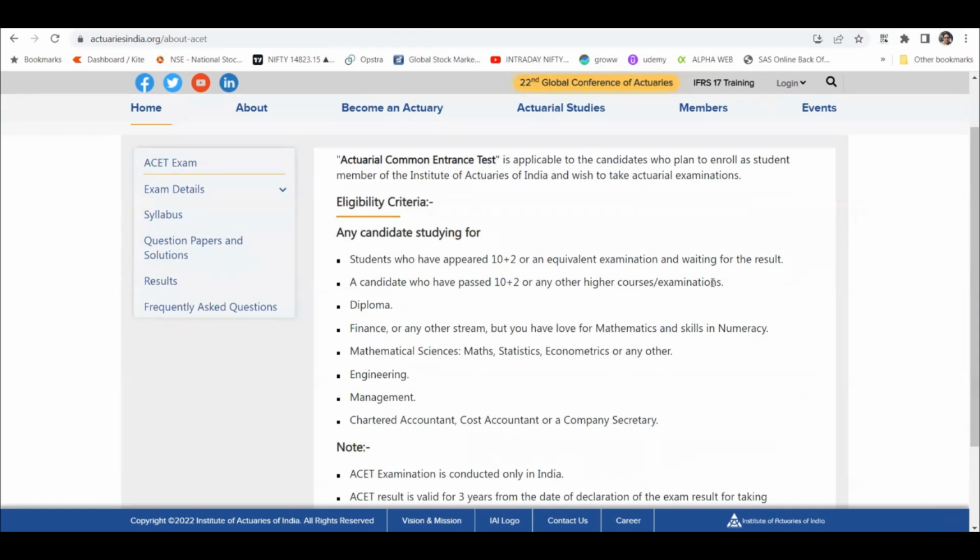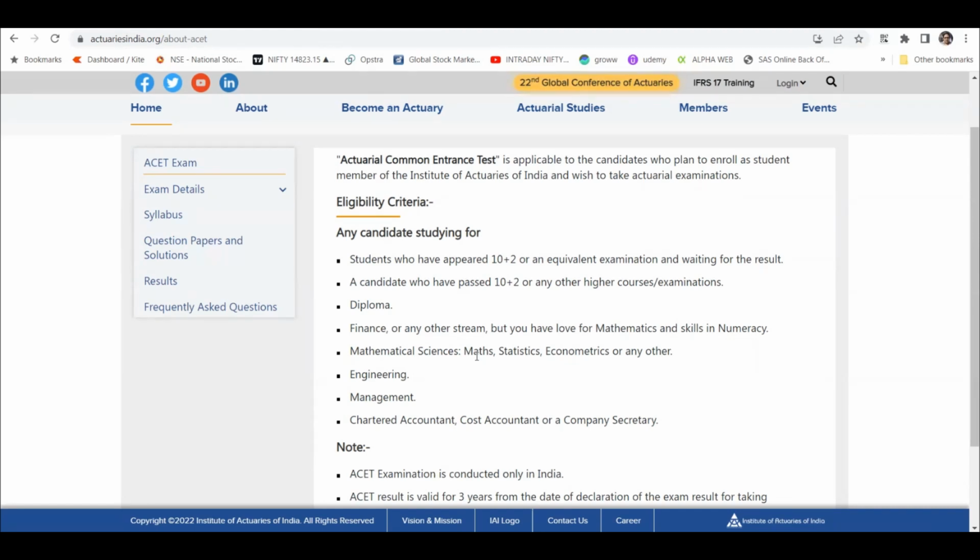will not suggest you to not do a graduation. Especially if you can do your graduation in maths, stats, econometrics, economics, or computer science, the industry prefers that. I think if you do your graduation in those fields, you would be better equipped. I don't believe that someone who has done graduation in commerce is in any way inferior to someone who has done graduation in maths, but maybe somewhere, and also it depends on the concepts.